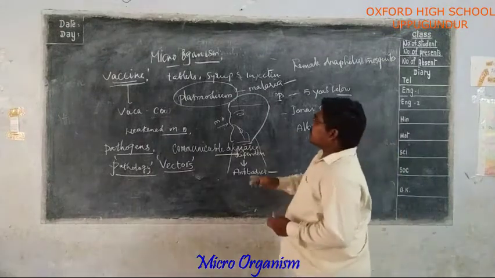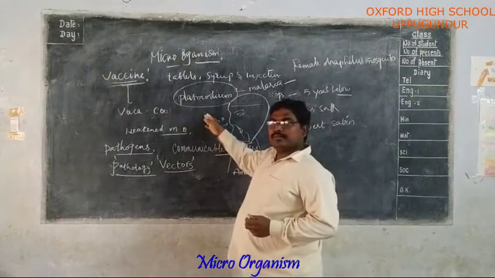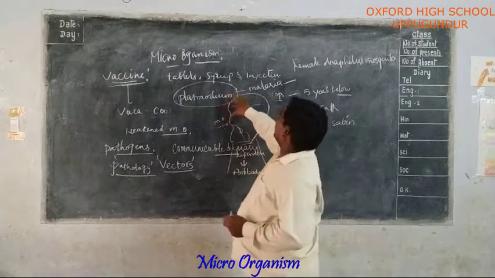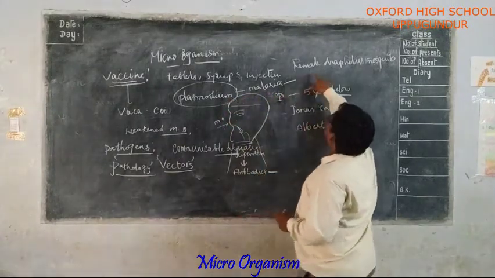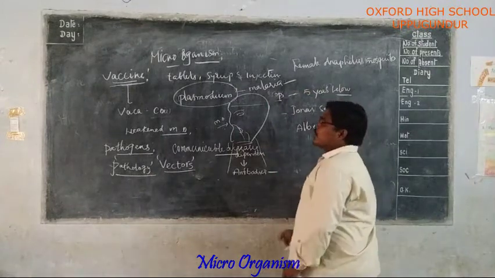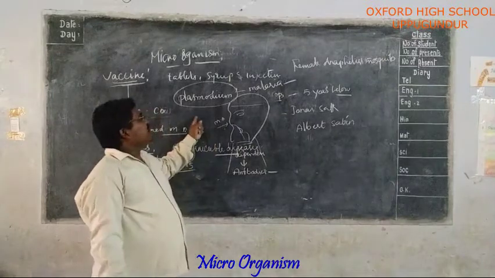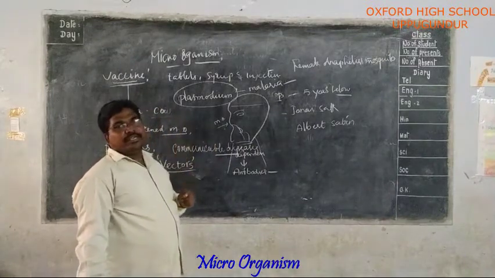Okay, Plasmodium, a microorganism which causes malaria, is carried by a female Anopheles mosquito. So the Anopheles mosquito is the vector for this malaria disease, Plasmodium.